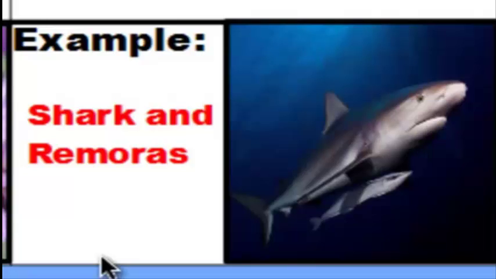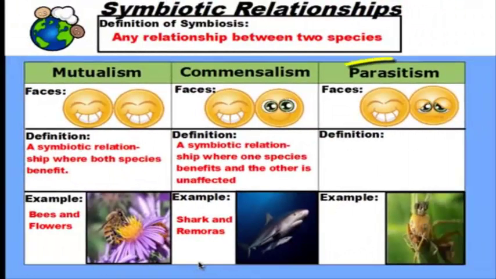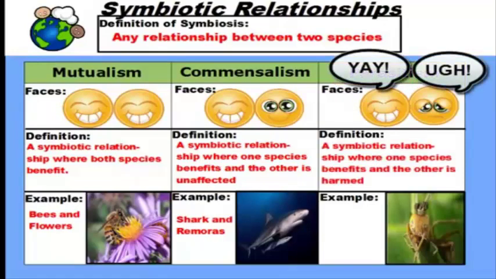The remora benefits on getting a ride and getting some food, and the shark doesn't get anything from the remora, but it's not really hurt by the remora either. And then lastly, we have parasitism. One easy way to remember what happens in parasitism is the fact that most of the word parasite is in this word. And as we know, parasites aren't very good. So by definition, parasitism is a symbiotic relationship where one species benefits and the other one is harmed.